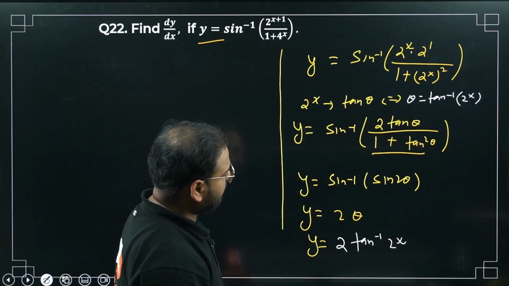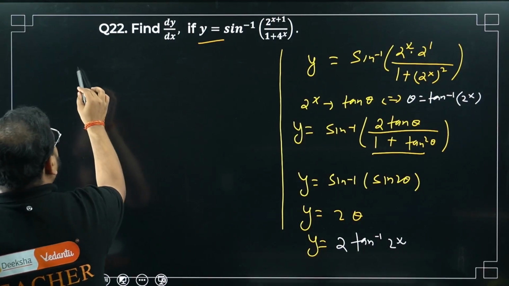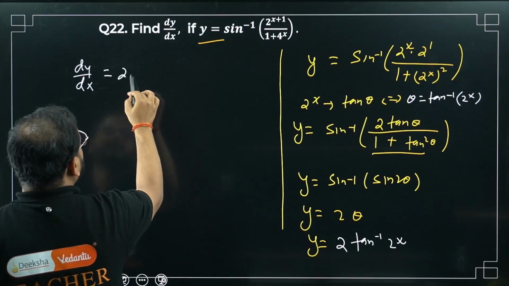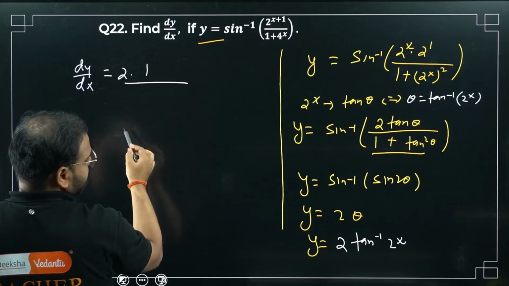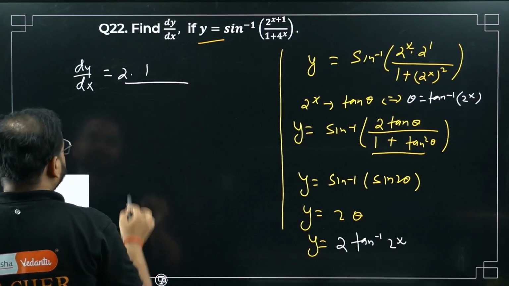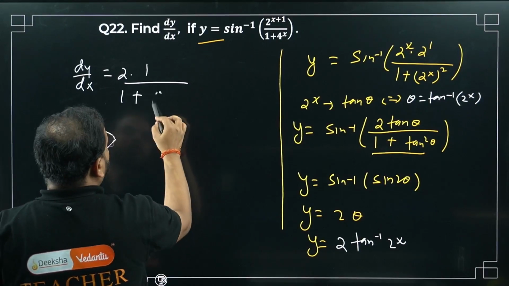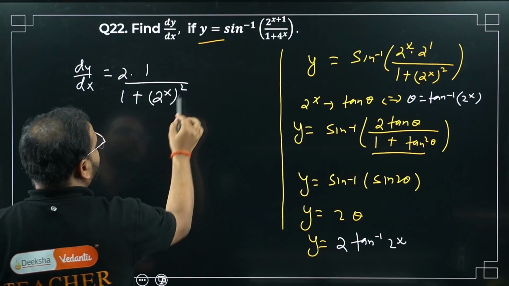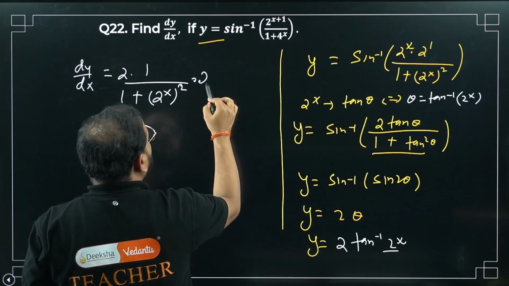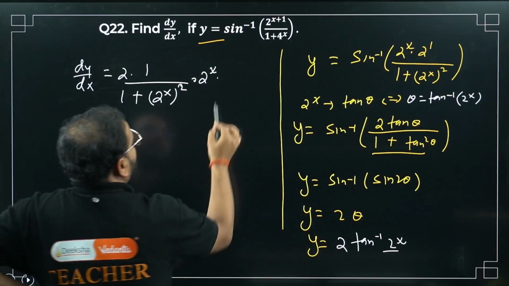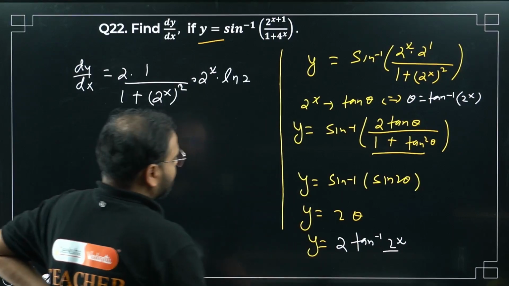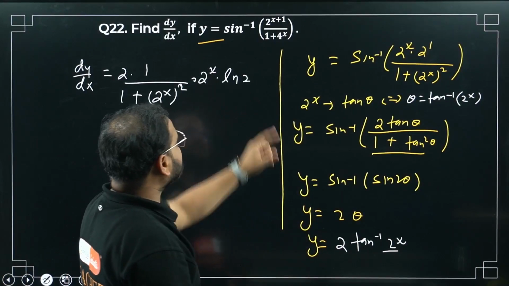Okay, great. Now differentiate this. So I get what? dy by dx equals what? 2 is the constant, so keep it outside. Tan inverse means 1 upon 1 plus this value squared. Okay. Now the chain rule. Differentiate 2 power x. What am I going to get? 2 power x as it is, and ln 2. 2 power x ln 2, right?